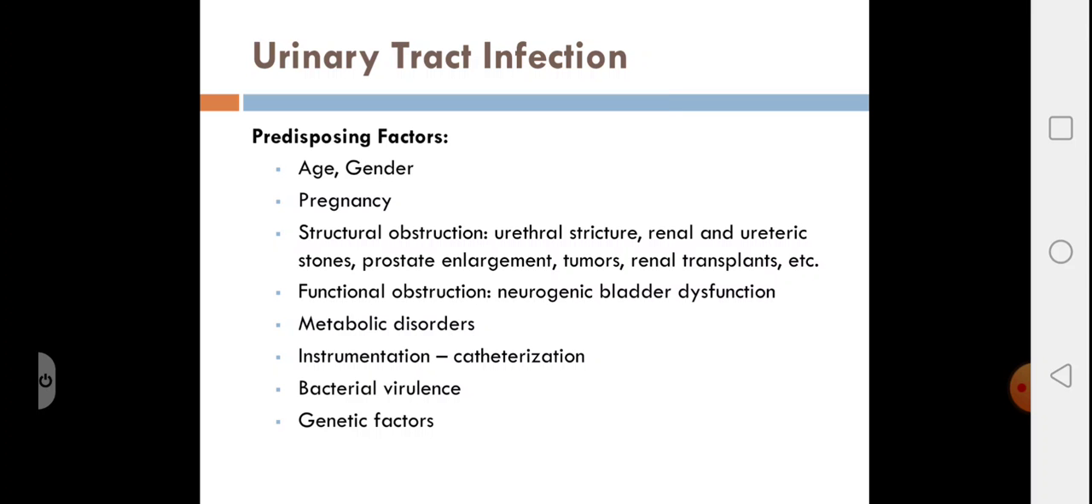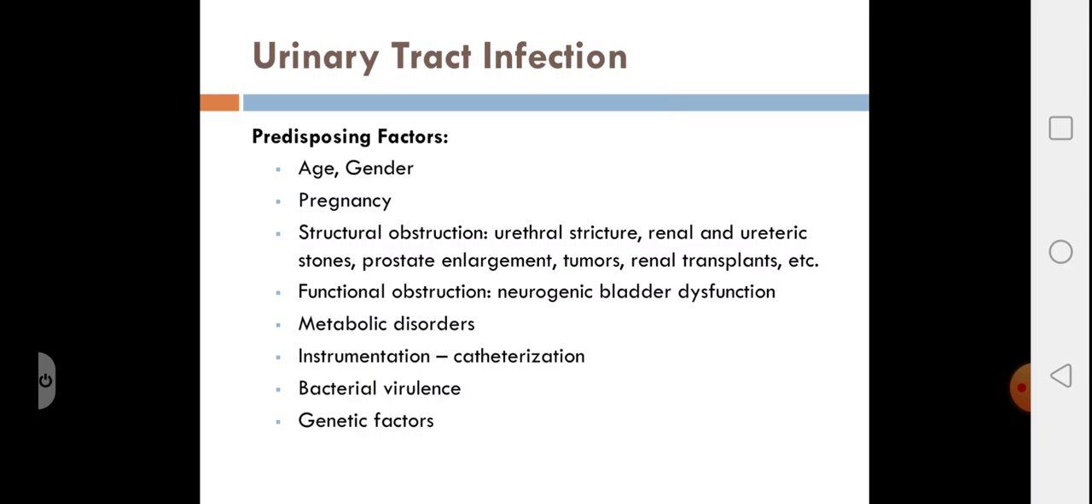Looking into structural obstructions of urinary tract, they are urethral stricture, renal or ureteric stones, prostate enlargement, any renal tumors, etc. And functional obstruction of the urinary tract is neurogenic bladder. What is neurogenic bladder? There is loss of control of the bladder whenever there is trauma either to brain or spinal cord, which is also found in certain neurological diseases like Alzheimer's disease and Parkinson's disease. Is found in multiple sclerosis.